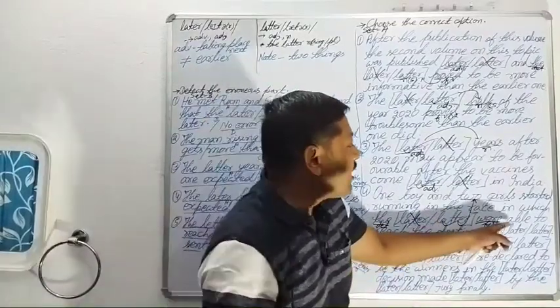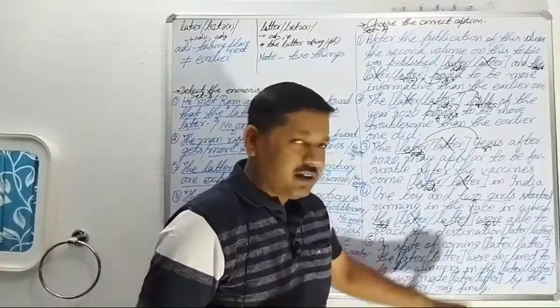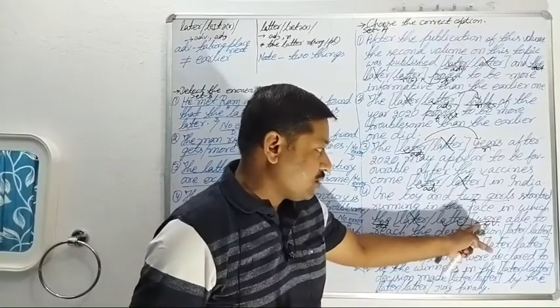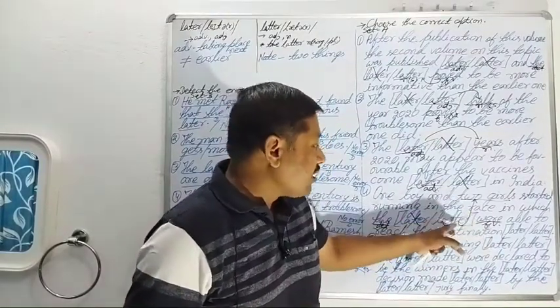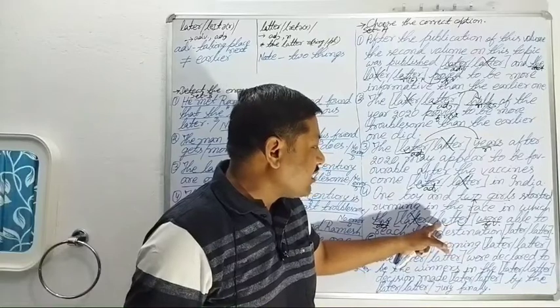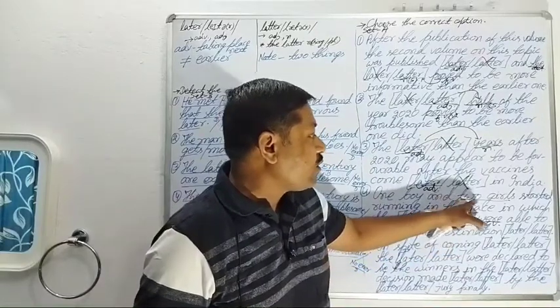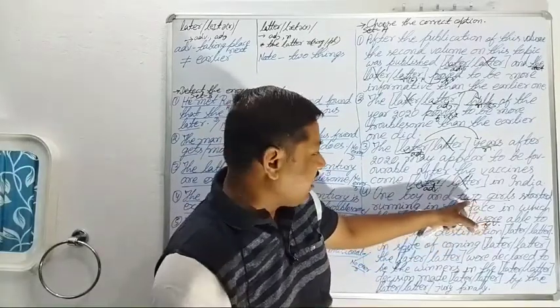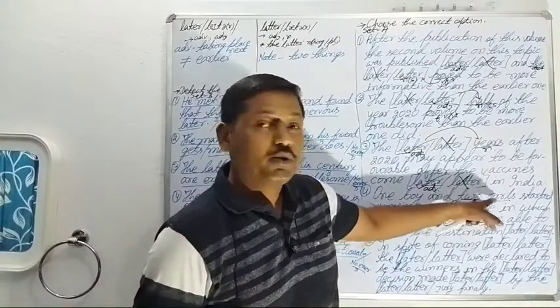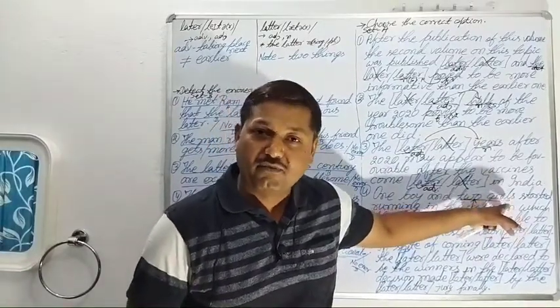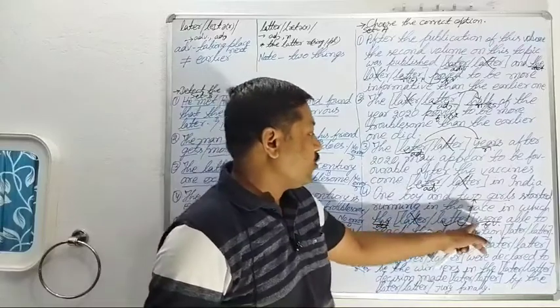The boy was able? No. The auxiliary verb is mentioned in the plural form. Why? Because the latter comes especially for the secondly mentioned noun, and the secondly mentioned noun is two girls, which is in the plural form. That's why we mention the plural verb here.